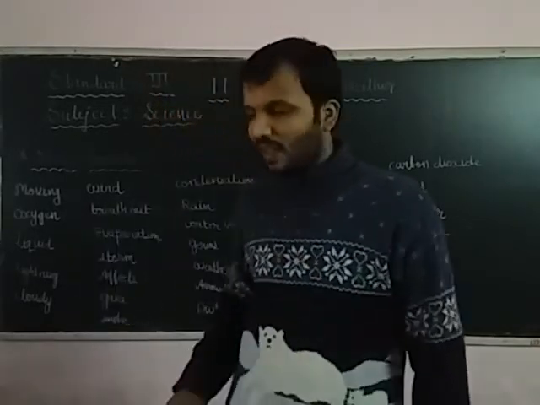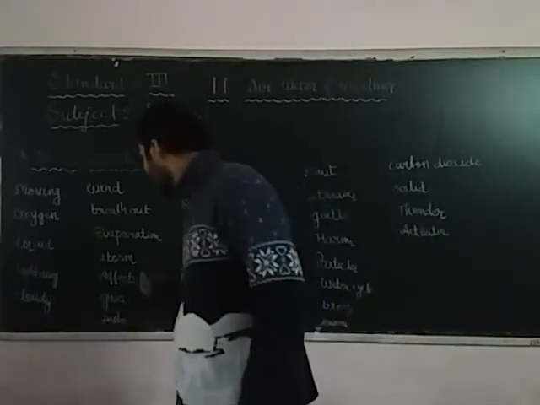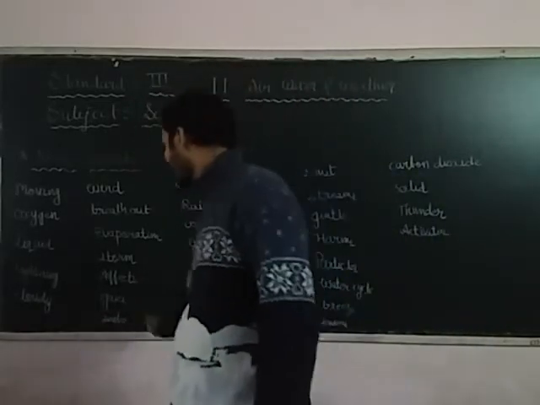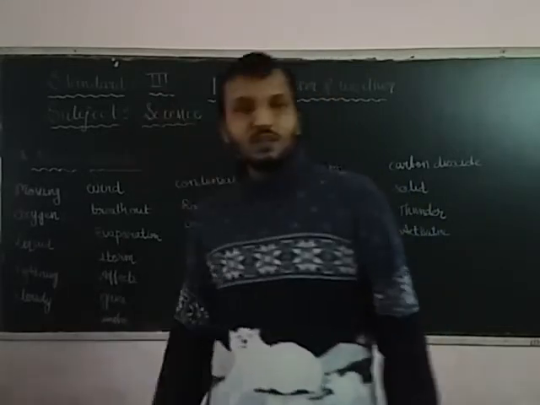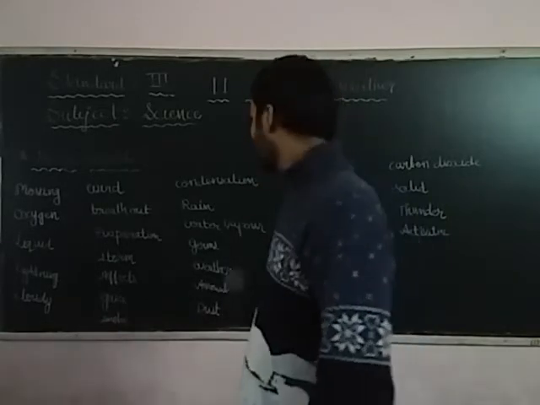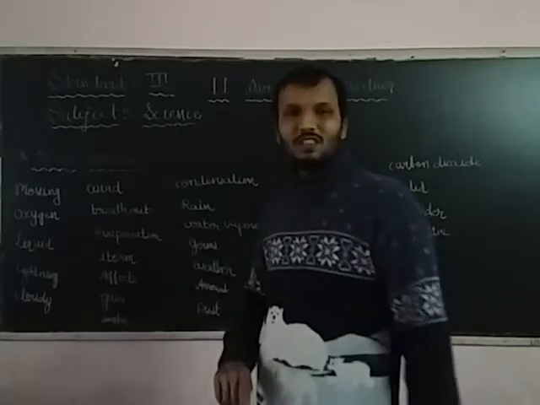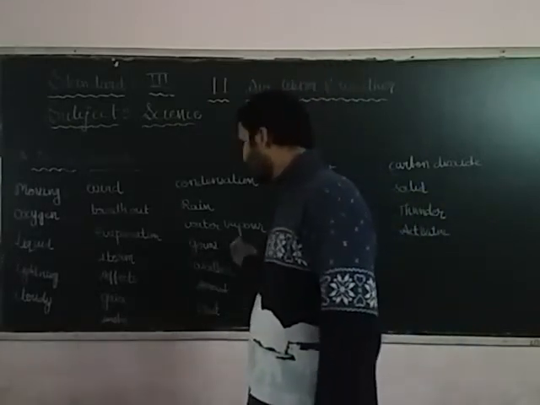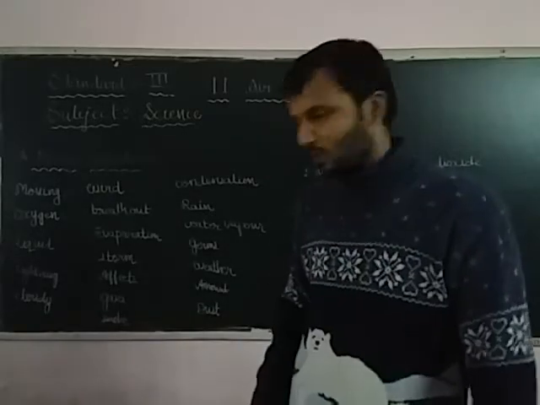Evaporation. Then storm, then effects, then gases, then smoke, then condensation, then rain, then water vapor, then germs, then weather.